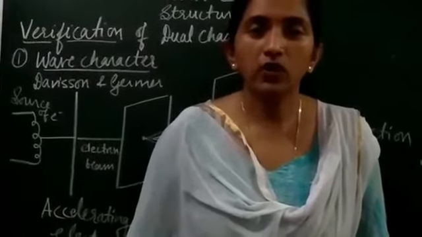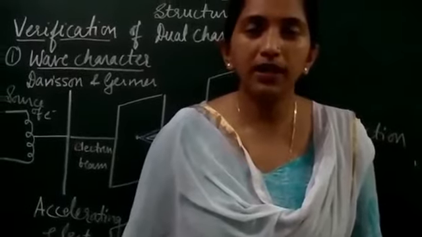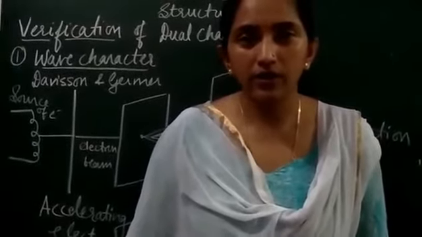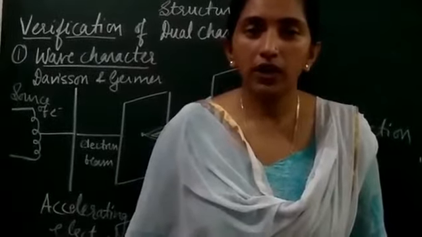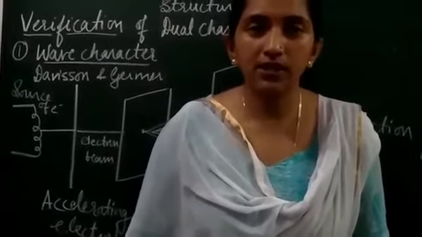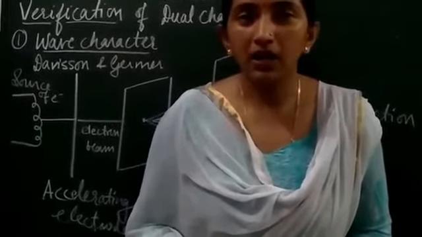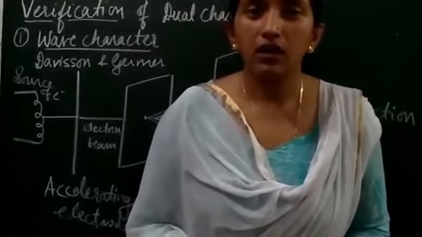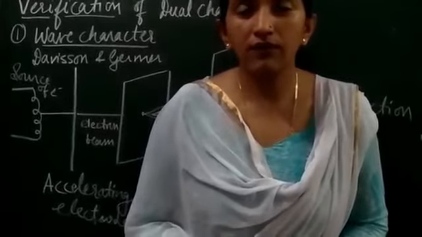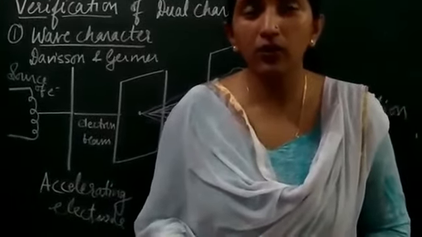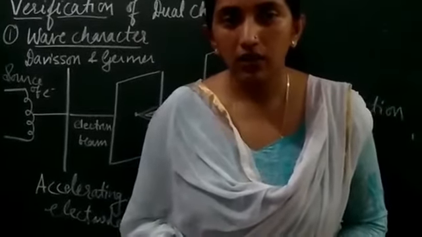Now students, we are going to experimentally verify the dual nature of matter waves. For it, we will do it step by step. First we are going to verify the wave nature of the matter wave. For the matter, we will assume here the electron.